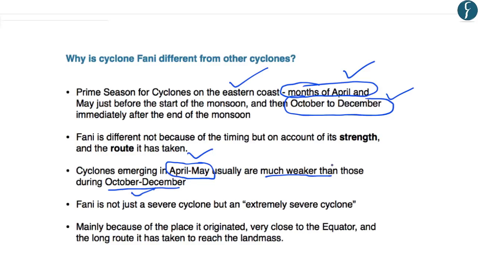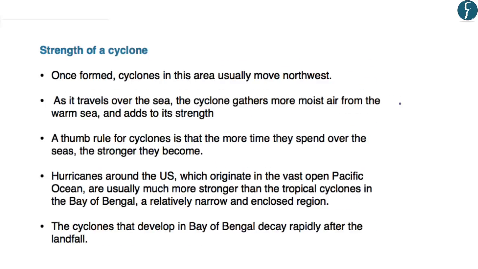To understand why cyclone Fani is of extreme nature, let us understand the factors that decide the strength of a cyclone, and why cyclones that originate in April and May are different from the cyclones that originate in October to November. Normally in the northern hemisphere, cyclones move in the northwest direction. As the cyclone travels over the sea, it gathers moist air, or moisture, which provides it the required energy, and that is how it gets intensified, as we have learned. So it gets its intensity from the moist air as it travels over the sea.